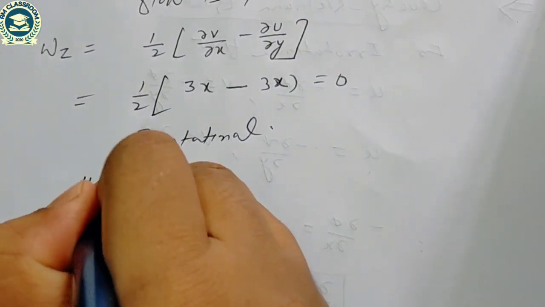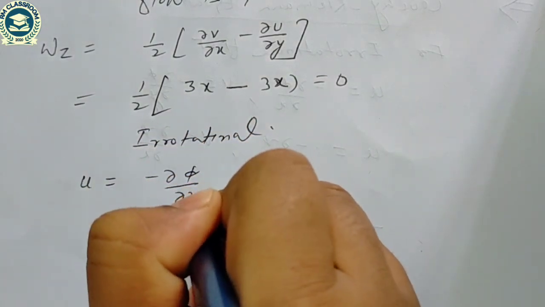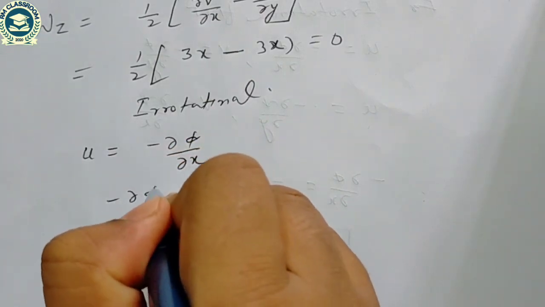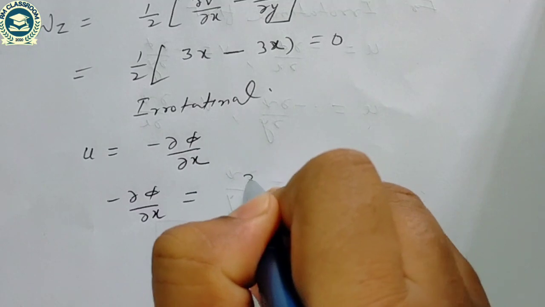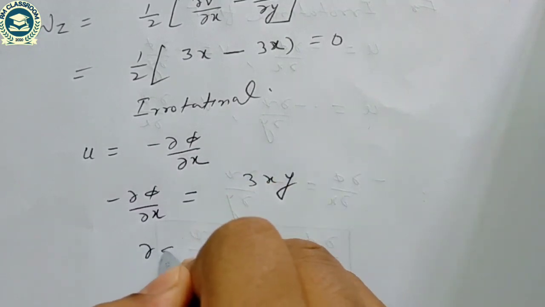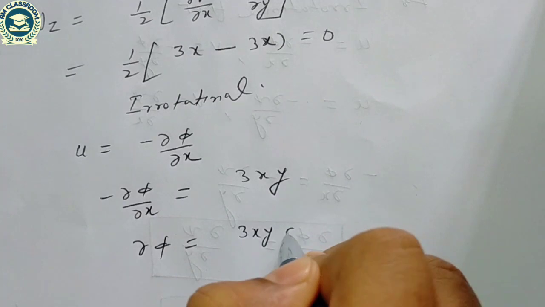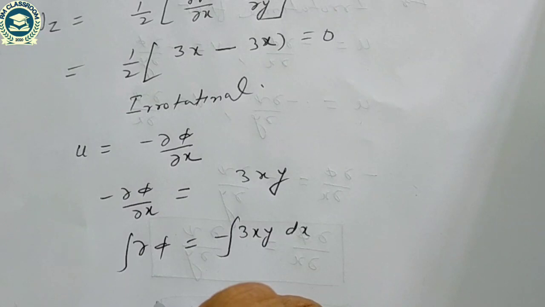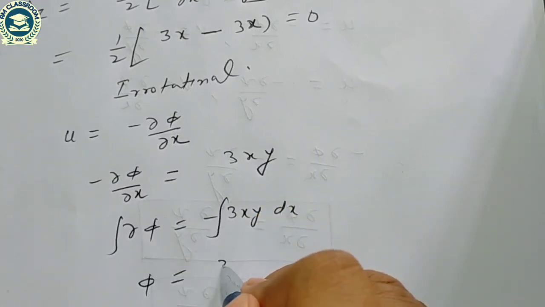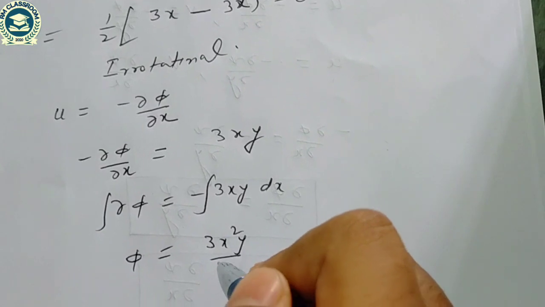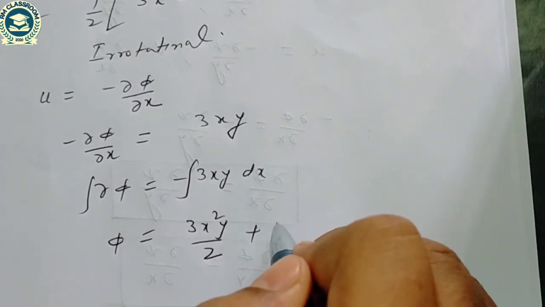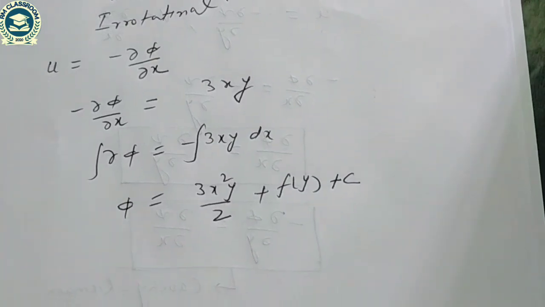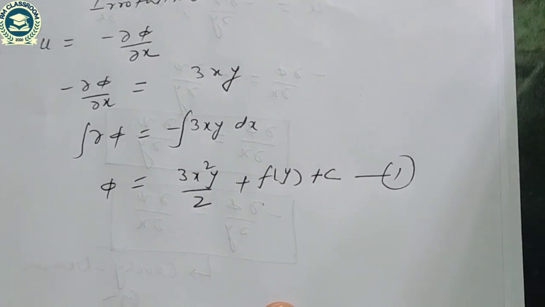So we know that u is equal to minus del phi by del x, or we can write minus del phi by del x is equal to 3xy, or del phi is equal to minus 3xy dx. So phi is equal to minus 3x square y by 2 plus f of y plus c, and this is equation number first.